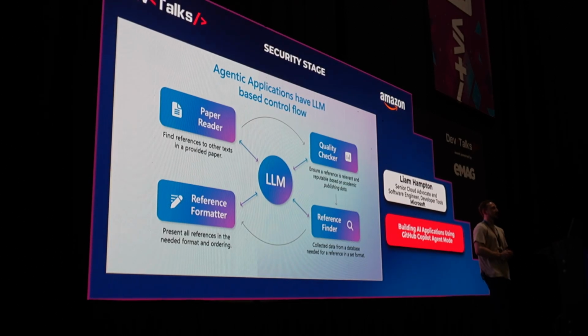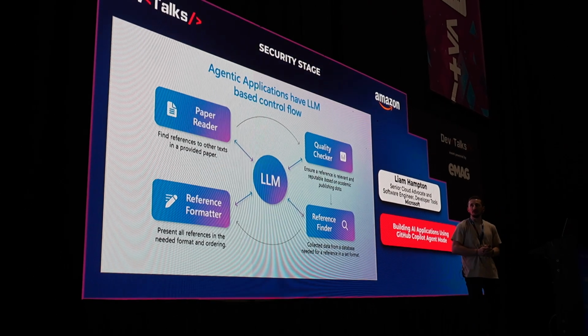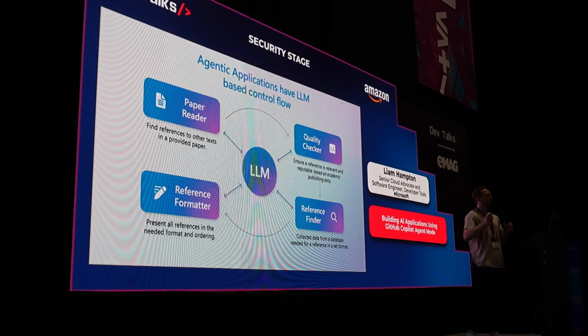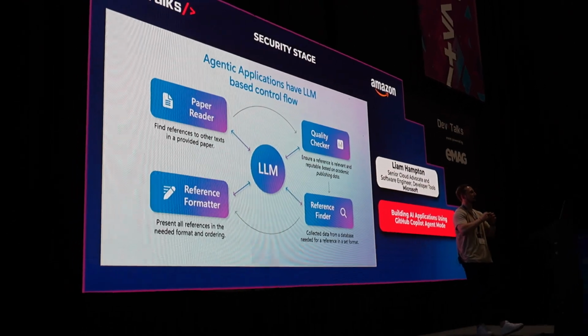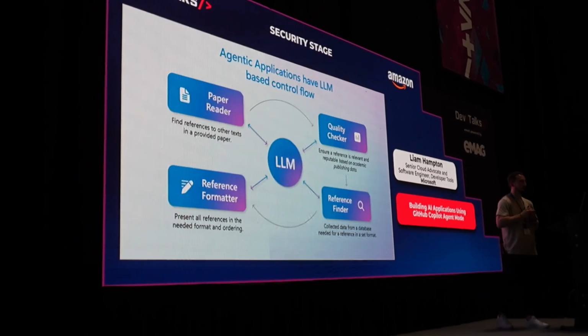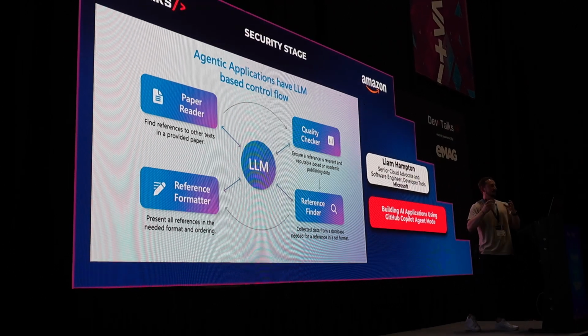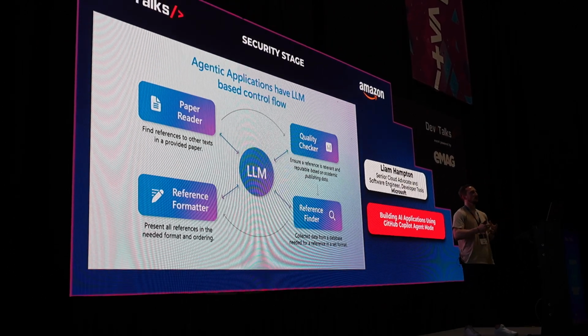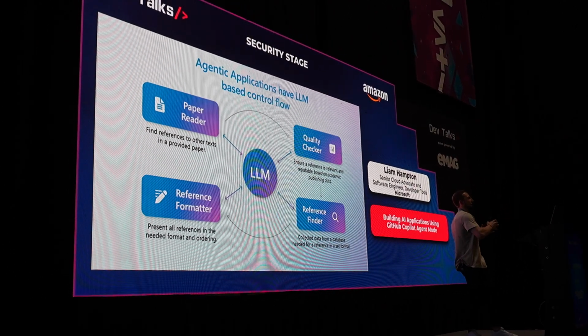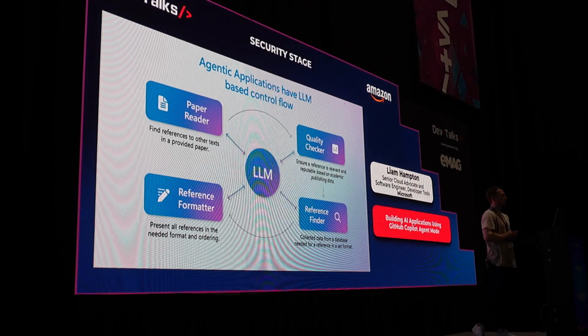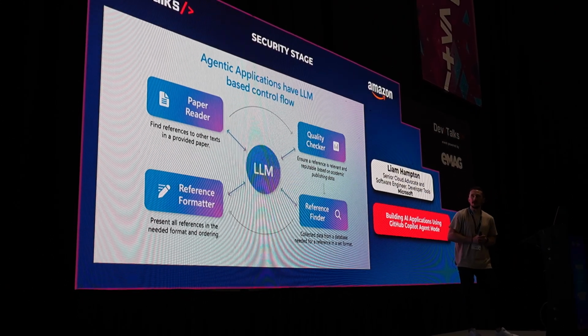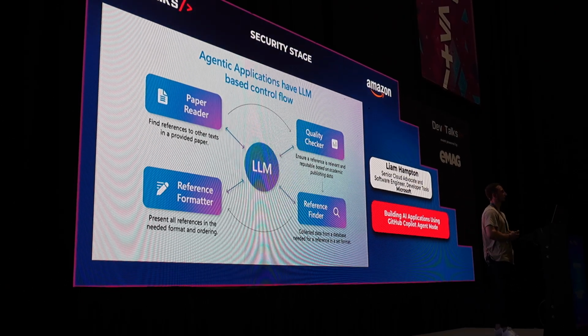Another way to look at it is an LLM-based control flow. What we have here is an LLM in the center. It is the core. This is not a sequential flow. It's basically going to make decisions and decide which part of the program or which tool it's going to call based on the data and context it's retrieved already. So it's not necessarily going to pull the paper reader if it already has references from different paper providers.